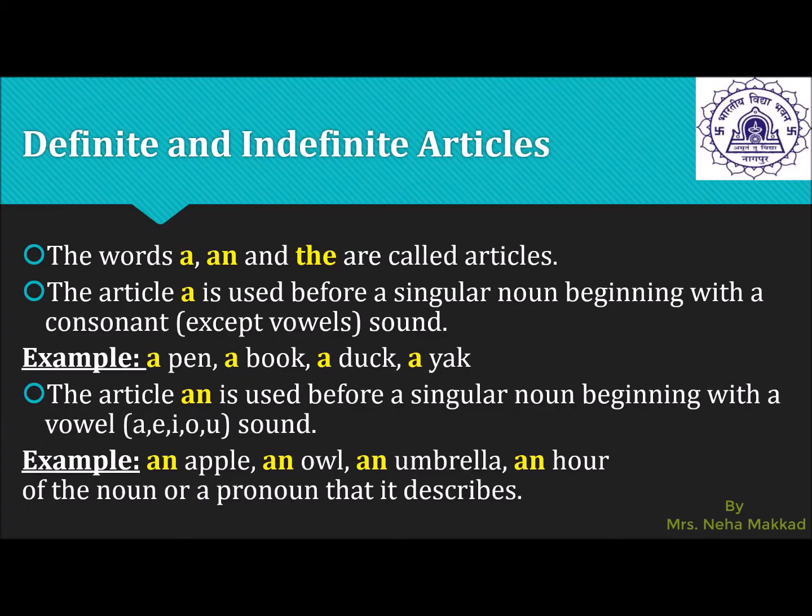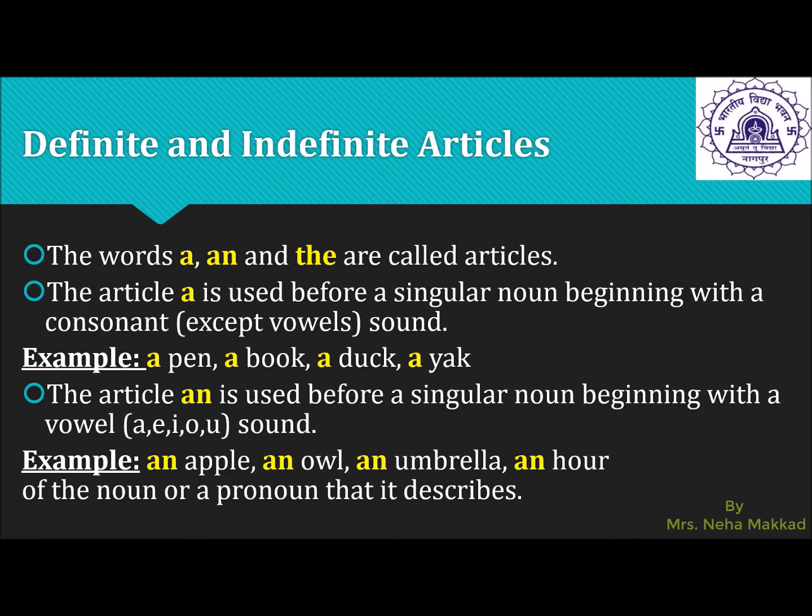Let us see firstly what are definite and indefinite articles. The words a, an and the are called articles. Now, these articles are grouped into two types, that is definite and indefinite.